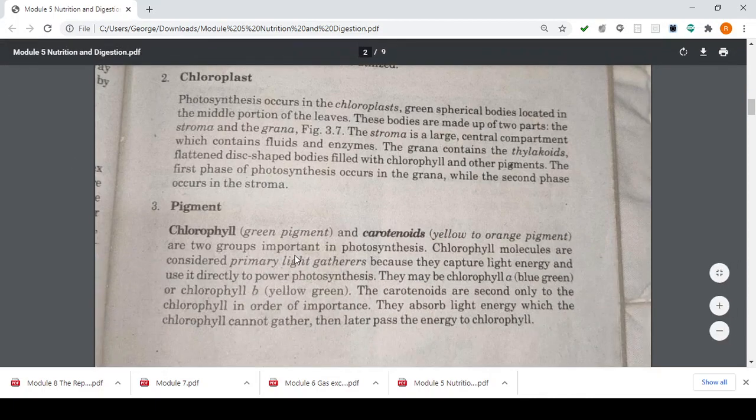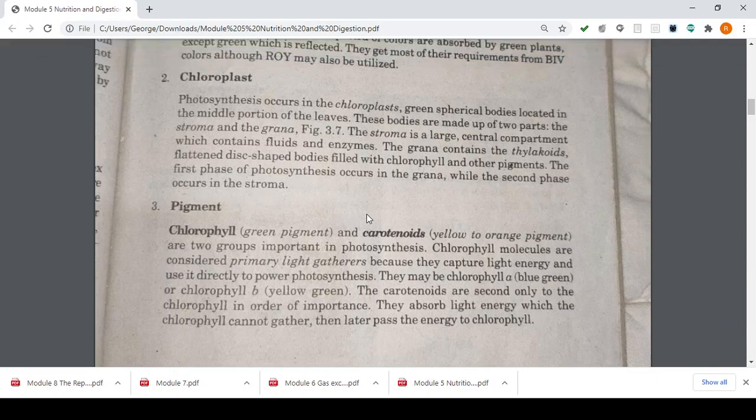Next is the pigment, your chlorophyll, your green pigment, kids, and your carotenoids, your yellow to orange pigments. These are two groups important in photosynthesis. Chlorophyll molecules are considered primary light gatherers because they capture the light energy and use it directly to power photosynthesis, whether the light is blue, violet, indigo, or any other color.